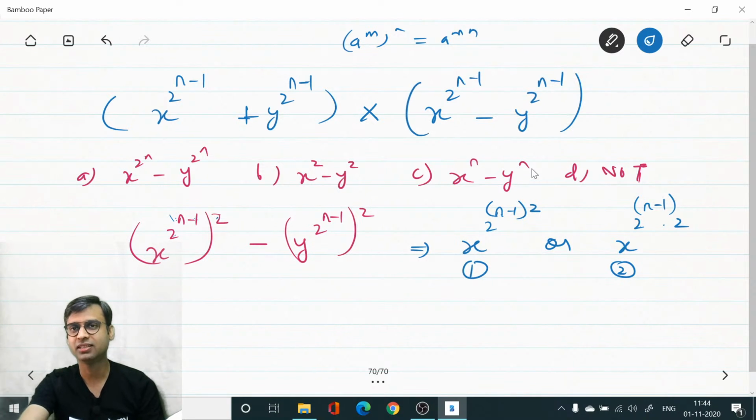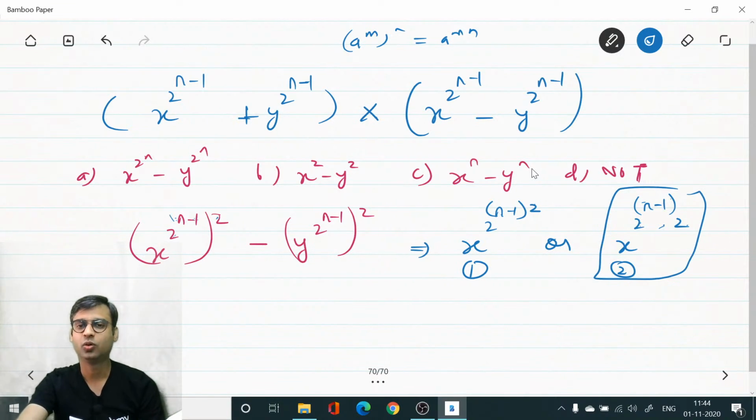a power m power n equals a power mn. So this will be x power 2 power n minus 1 power 2. So it will be x power 2 power n minus 1 into 2, or x power 2 power n minus 1 into 2. Which one will you prefer? Obviously, this is like this.